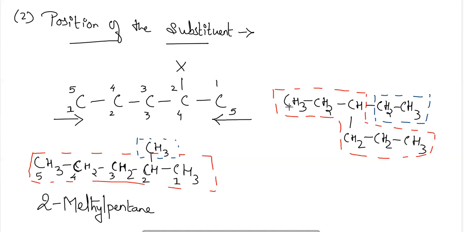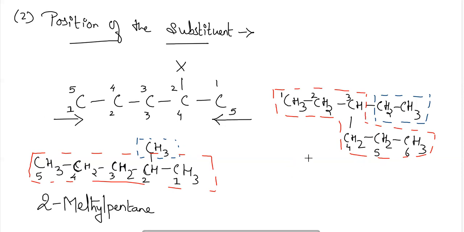So now let's number this compound. For numbering this compound, if I start the numbering from the right hand side, then 1, 2, 3, 4, and the fourth number will be provided to the substituent chain. But according to the rule, I want to provide the lowest number here. So the lowest number here will be 3, then 4, 5, 6. Okay, so this is the numbering for the substituent chain.